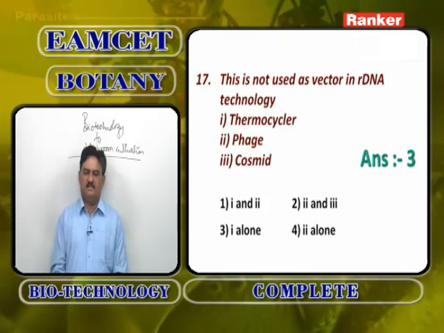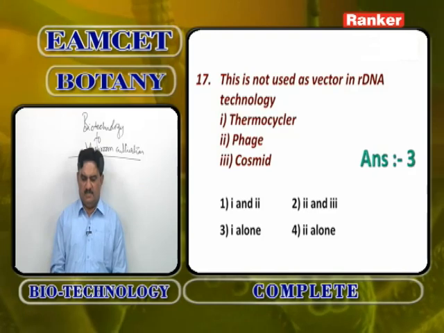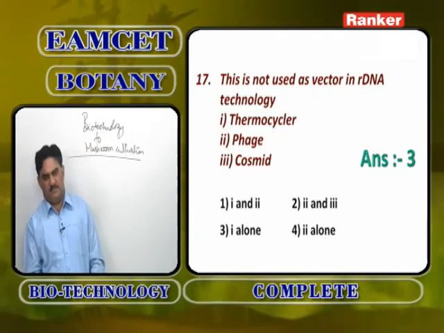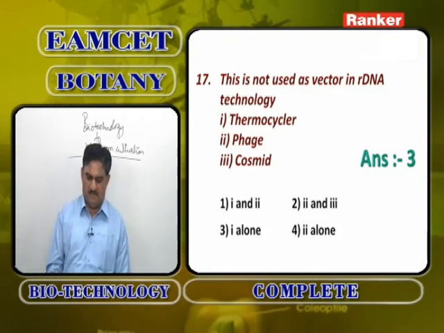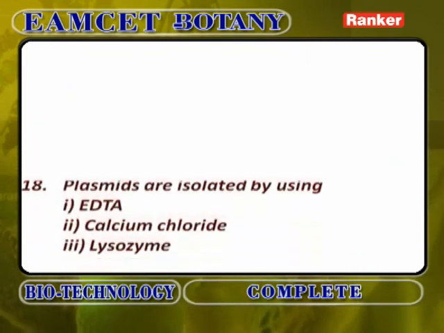Whereas phage and cosmid are widely used as vectors in rDNA technology. So the answer is 1: thermocycler is not used as a vector in rDNA technology.